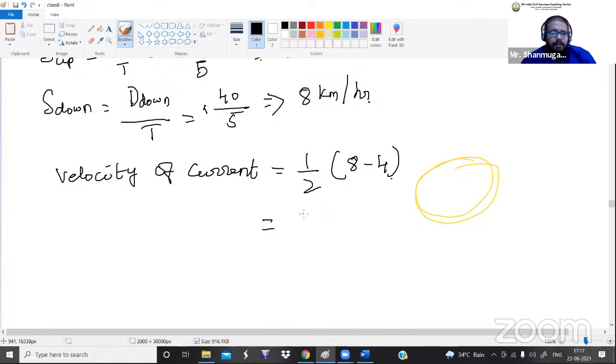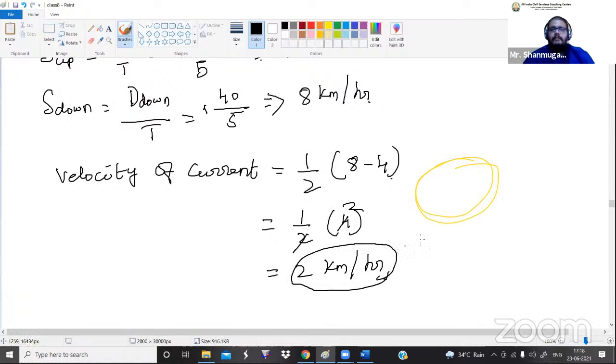So 8 minus 4, what is the answer? 1 by 2 into 4. 1 2s are 2, 2 2s are 4. So what is the value? 2 kilometer per hour. Did you get what I'm saying? So what is your answer? Velocity of the current is 2 kilometer per hour.